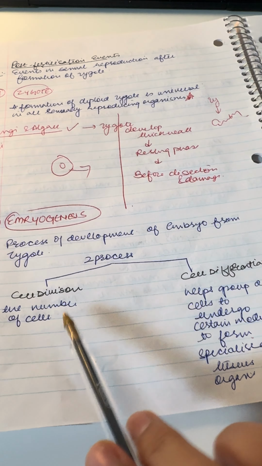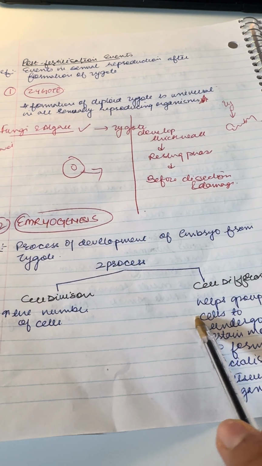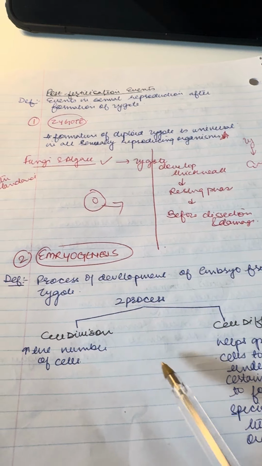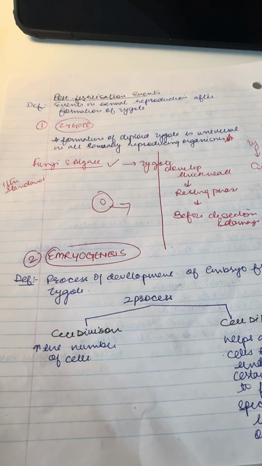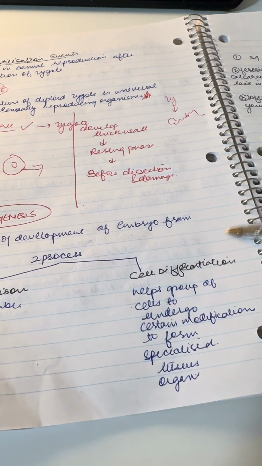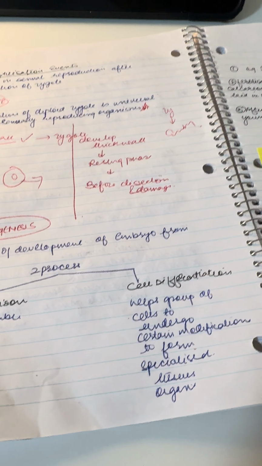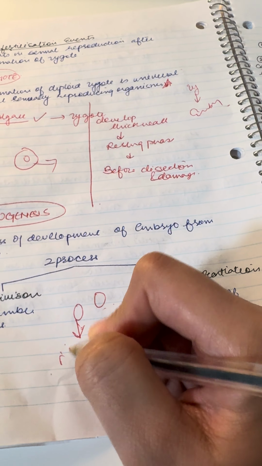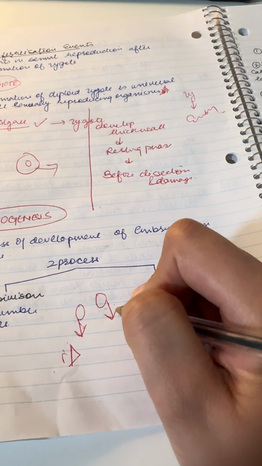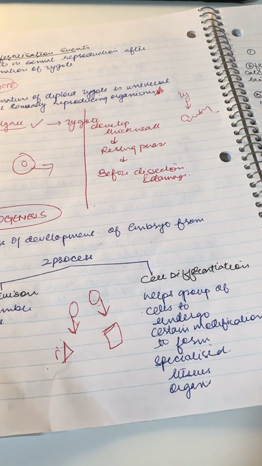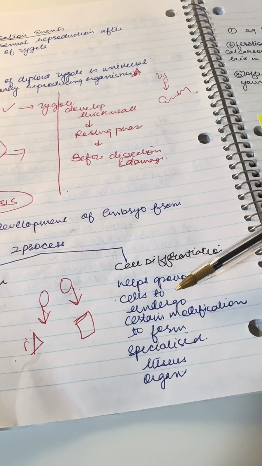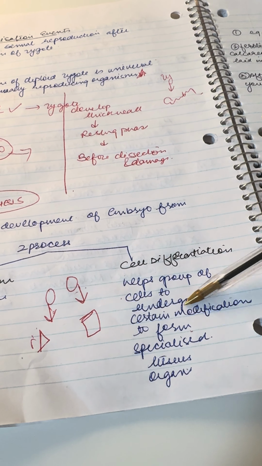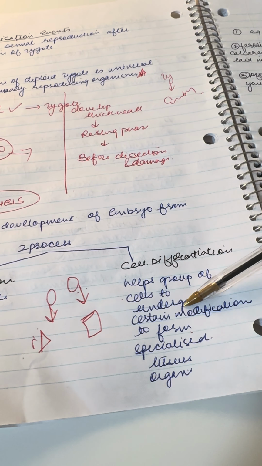Let's understand the difference between division and differentiation. Division is basically to divide, so it helps increase the number of cells. Differentiation, let's say there are two cells. Cell differentiation will help one modify into, let's say, a triangular structure, and the other into a square structure. So it helps a group of cells undergo certain modifications to form specialized tissues or organs.